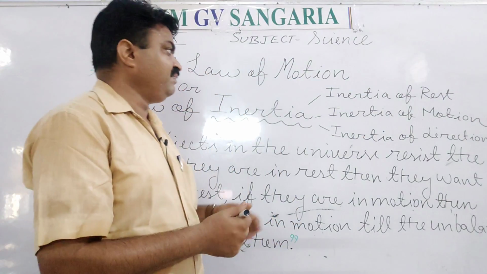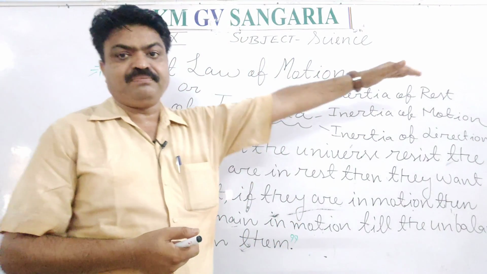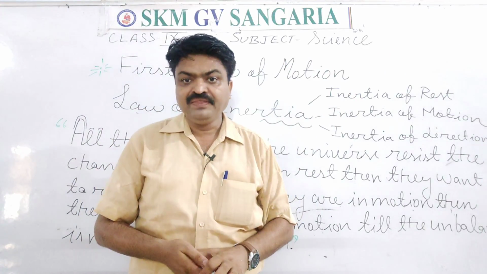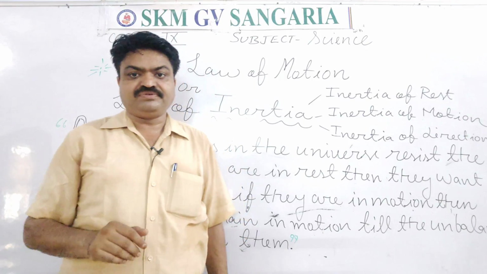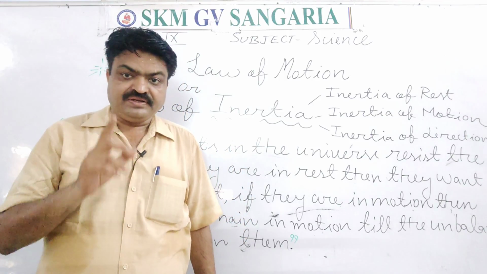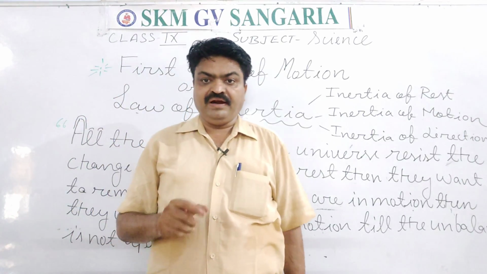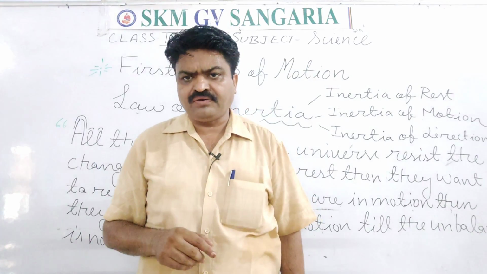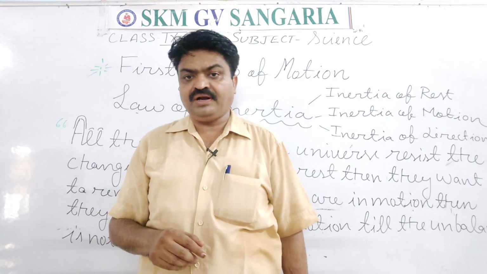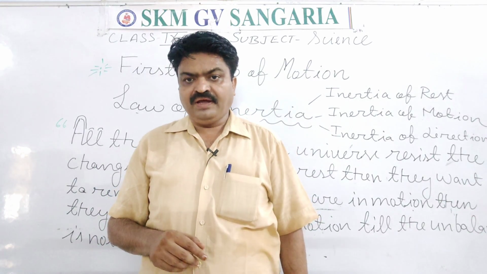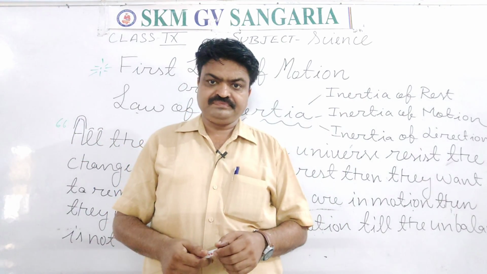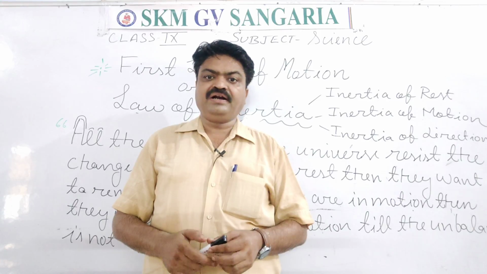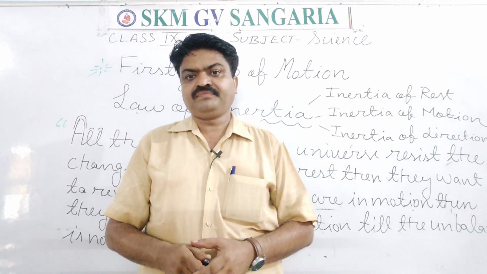So inertia is directly proportional to the mass of the object, or we can say that the mass of the object depends on the inertia of the object. It is about the mass, student. And what is the SI unit of mass? It is kilogram. Like if there is one particular heavy box, then we can't change the position of that heavy box.